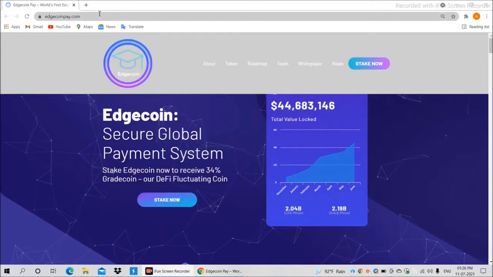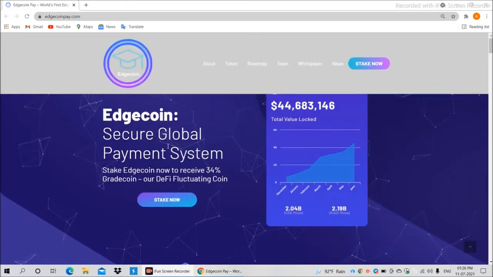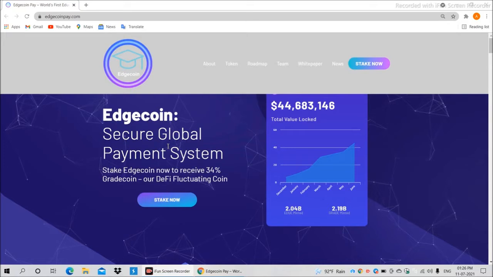As you can see guys, this is the official website of Edgecoin, and as I said earlier, Edgecoin is a blockchain project whose native token is stable like USDT, BUSD, TUSD or any other stablecoin.